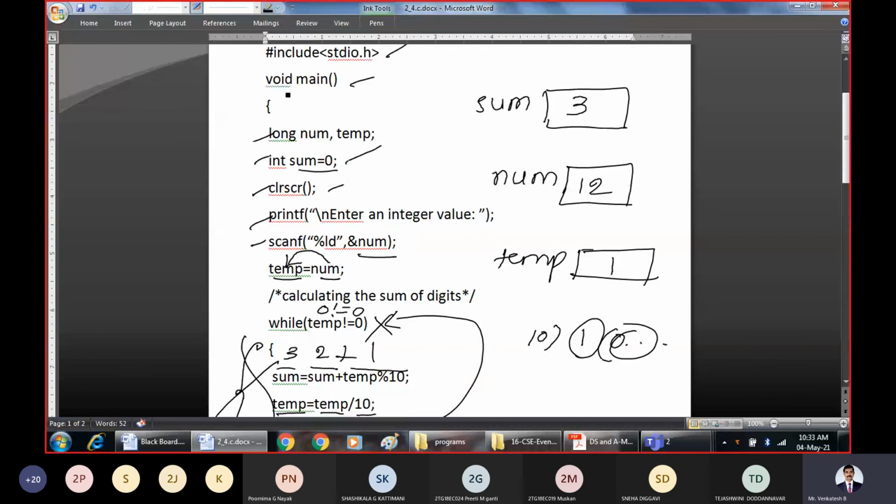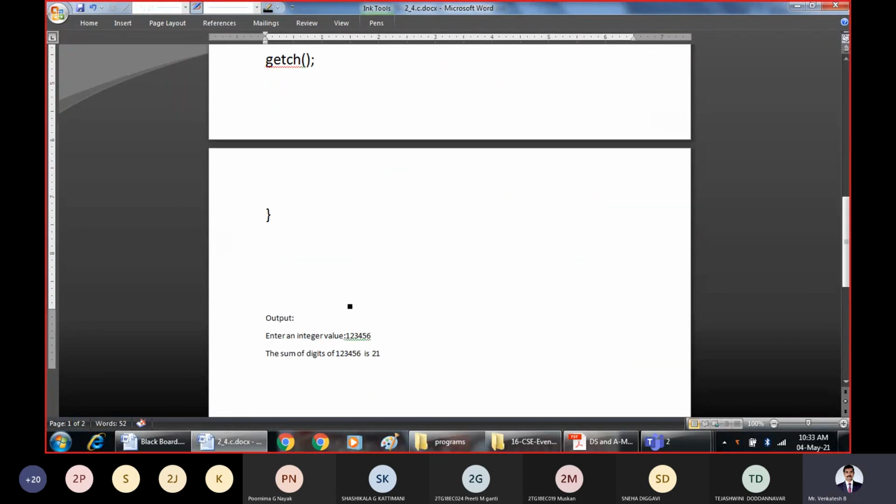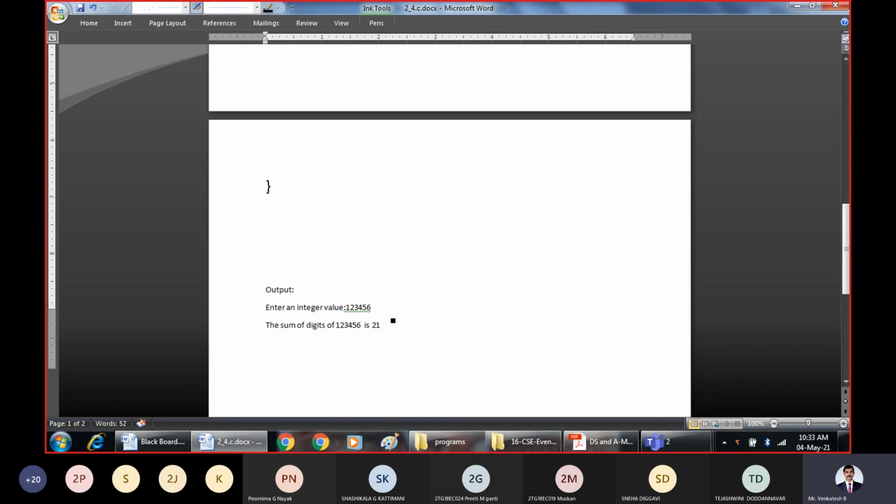So what is the sum? Sum is 3. What is the number that we gave? The number we gave was 12. What is the sum of digits? How many digits are there in this one? 1 and 2. 1 plus 2 is 3. So that is the result we have got. That is how the while statement will work. Similarly, one more example you can trace out later.